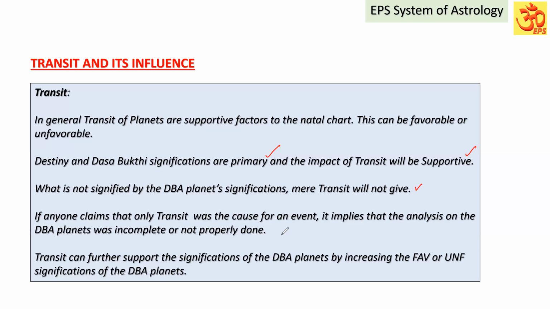That is because their analysis methodology is incomplete, and they have not properly analyzed the dasa, bhukti, antara planets. So transit can further support the significations of the DBA planets, either by increasing the favorable or unfavorable significations of the dasa, bhukti, antara planets. I hope you have understood the influence of the transit planets.